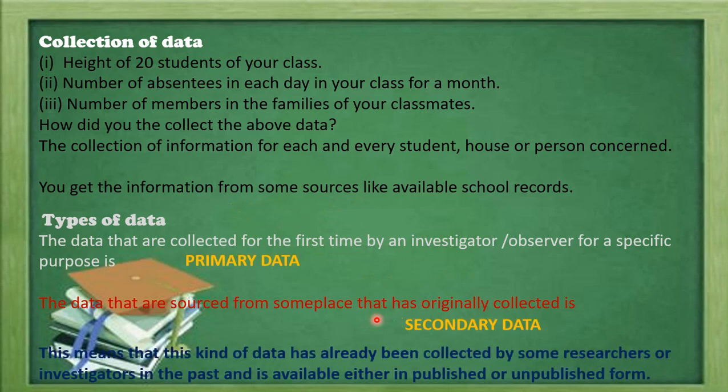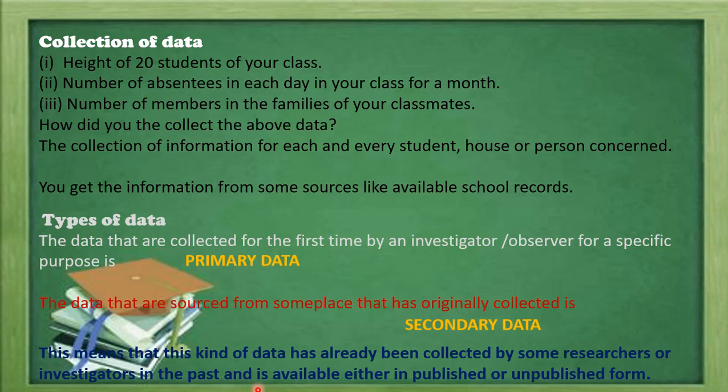That means secondary data is data that has already been collected by someone else, a researcher or investigator or observer, in the past, and we are only referring to that particular data.